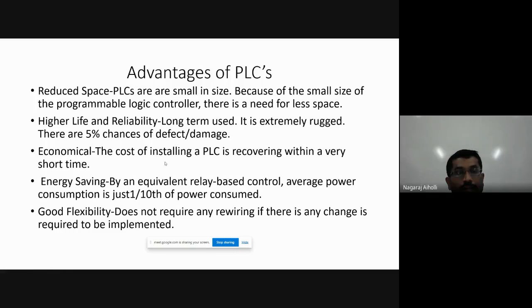Then the advantages of PLCs. There are a few advantages. PLCs are smaller in size, and because of this, they require less space. They are highly reliable. There are only 5% chances of defect or damage in the PLC. It is so reliable and rugged. It is economical. The cost of installing the PLC is very low, and within a certain span of time the installation cost of the PLC can be recovered.